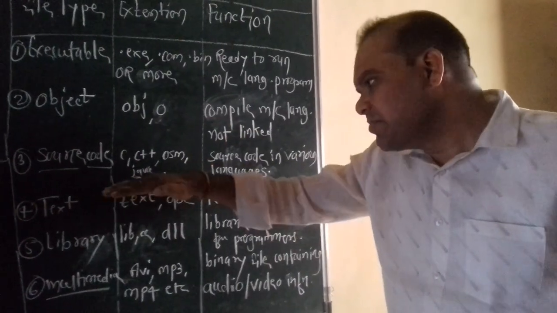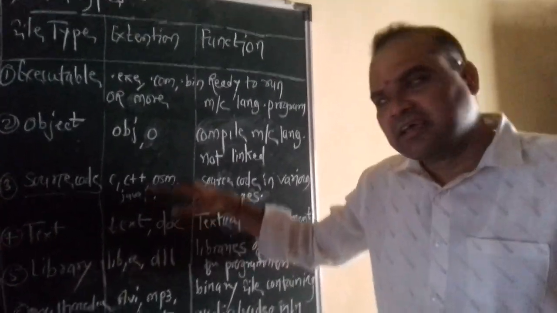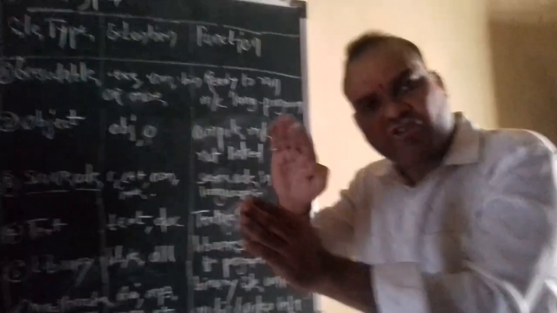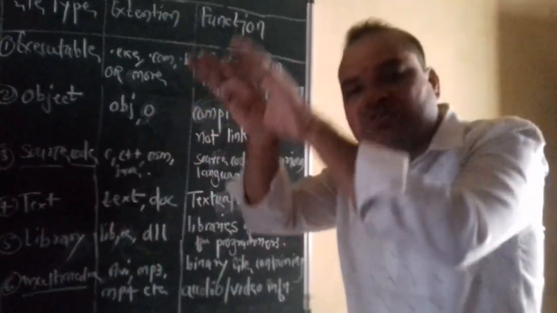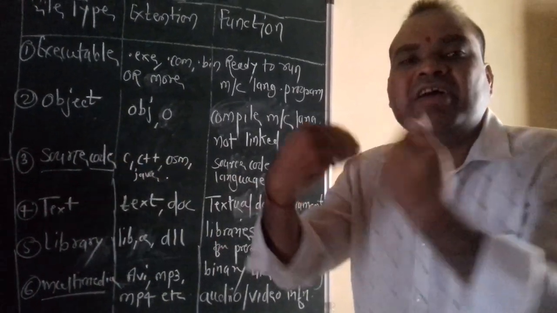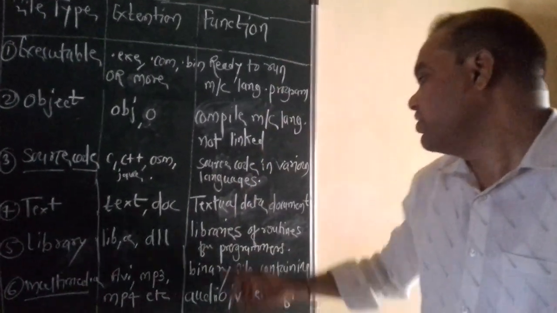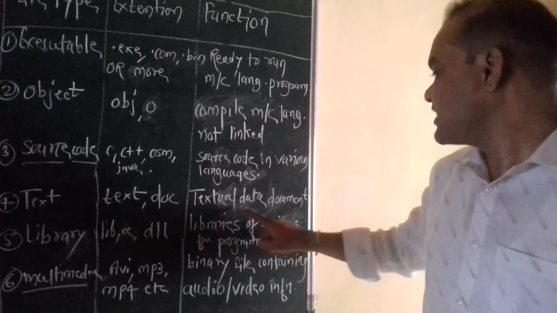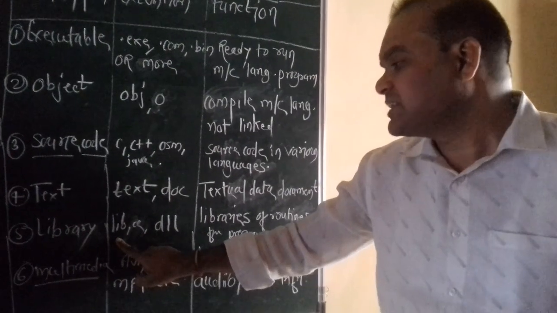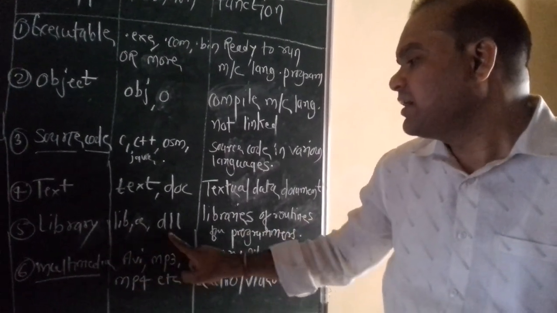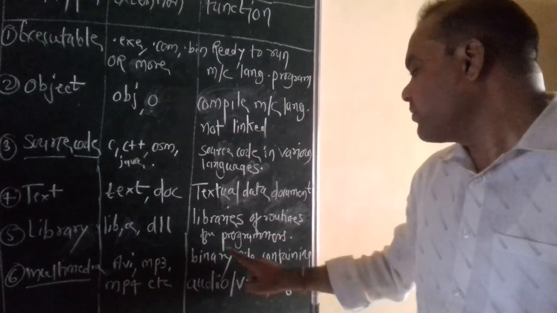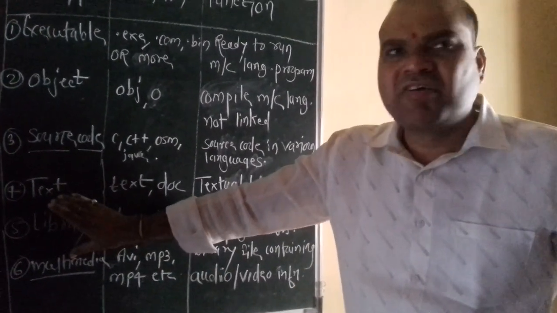The same idea is available in each and every language. Each and every language has source code. Source code is a fixed format regarding the languages, and source code totally depends on text, meaning source code is available in text form, textual data, documents. Now library extensions: .lib, .a, .dll.